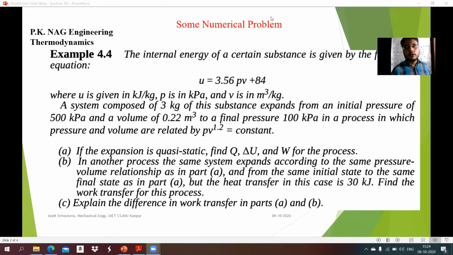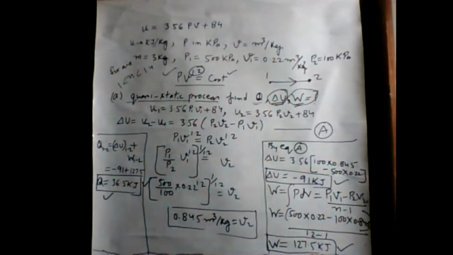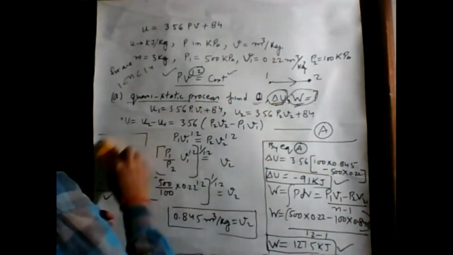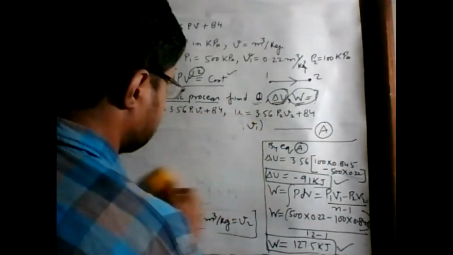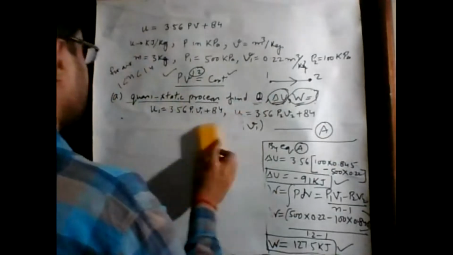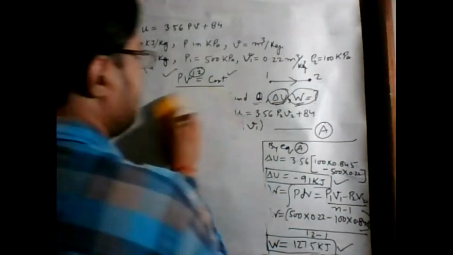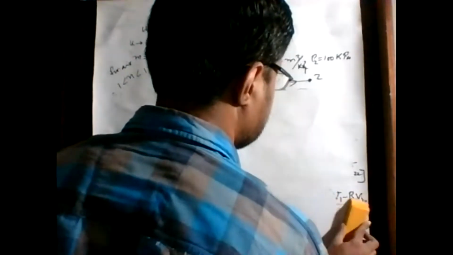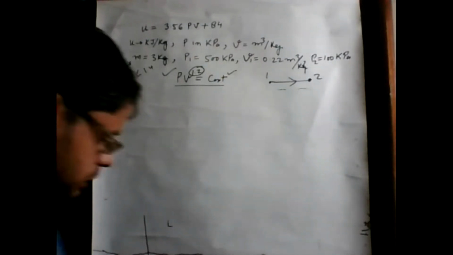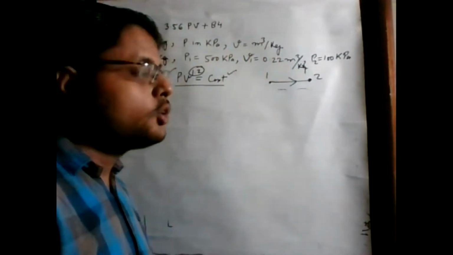So see that. We know that work transfer is a path function and change in internal energy is a point function.